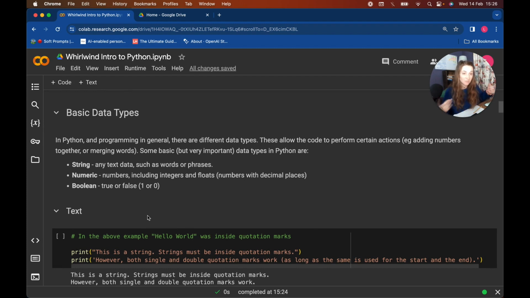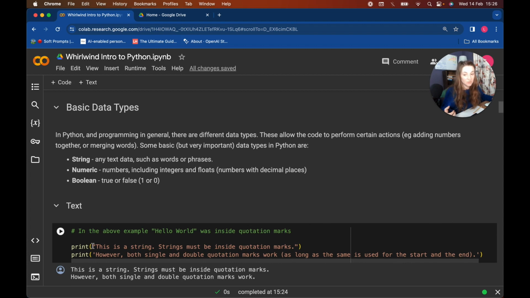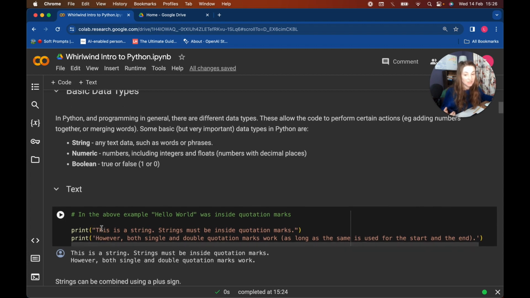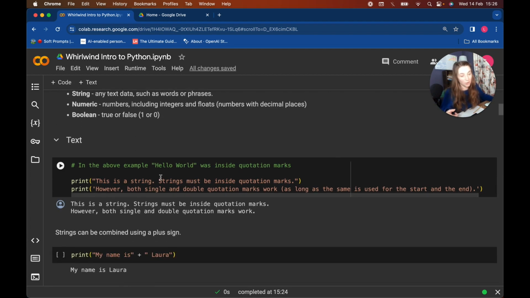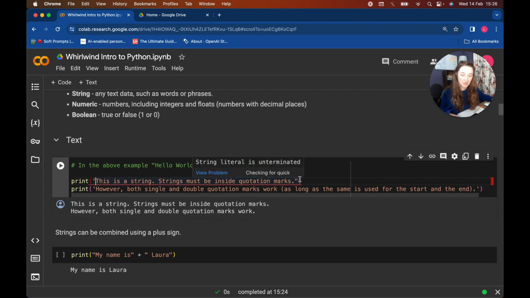So a string is any text. And how we count that is we use quotation marks. We can use single or double quotation marks as long as we use the same one at the start and the end. And in this Google Colab example, all strings are this weird orange-brown color. So for example, if I just delete this, and add the start one but not the end one, then we can see that this is a problem and it doesn't like it because it's saying that this quotation mark is not closed.